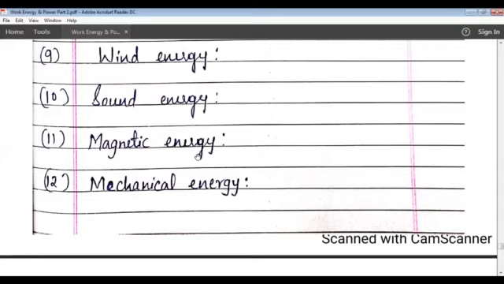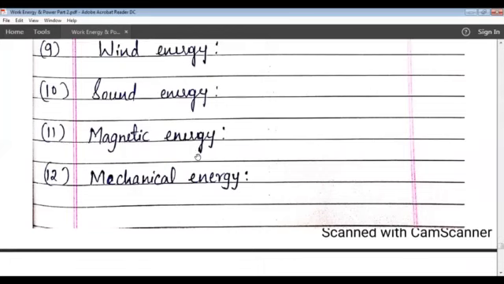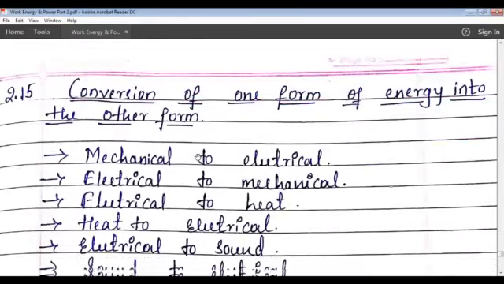Next one is mechanical energy. The energy possessed by a body due to its state of rest or of motion is known as mechanical energy. In mechanical energy, again we have two kinds. Those are kinetic energy and potential energy. So now we will learn about the conversion of one form of energy to another form.